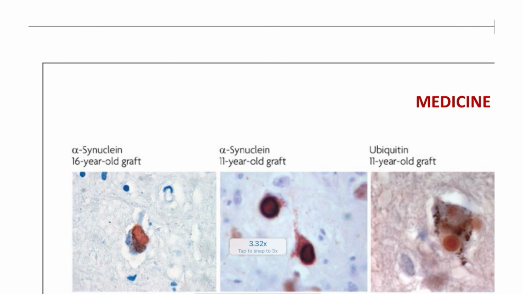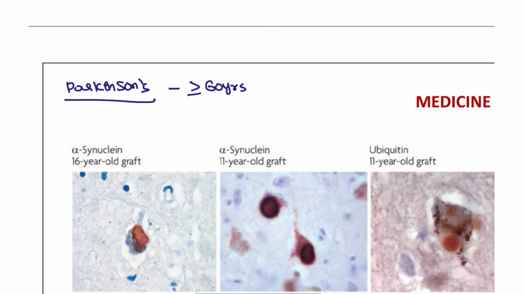Let's see. The first one that we are going to discuss is Parkinsonism, or Parkinson's condition. It most commonly occurs in individuals more than 60 years of age, and the dopamine in the body is depleted.